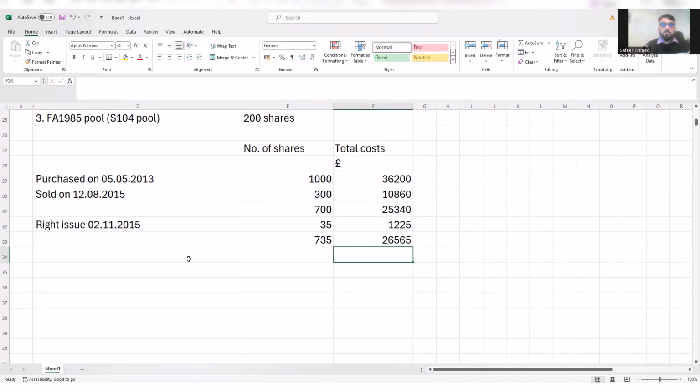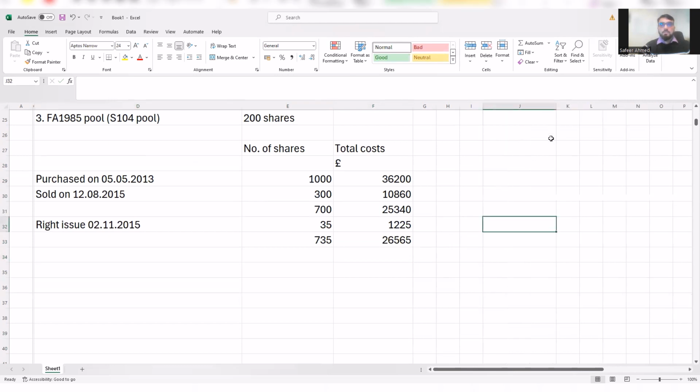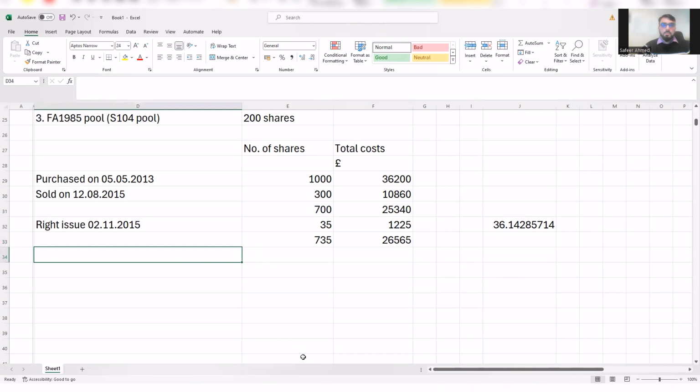So now we sold the shares, and every time we sell shares, it is important that we calculate the average cost of the shares, or average cost per share. Which will be total cost at that point divided by total number of shares, which has given us this much. Now this point is very important though. If you round up the per share cost, your answer will be incorrect.